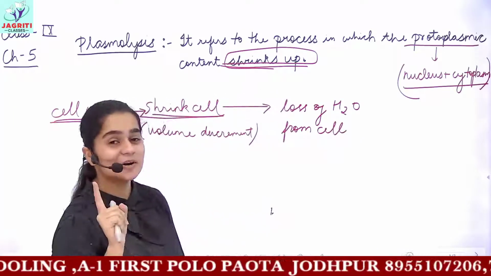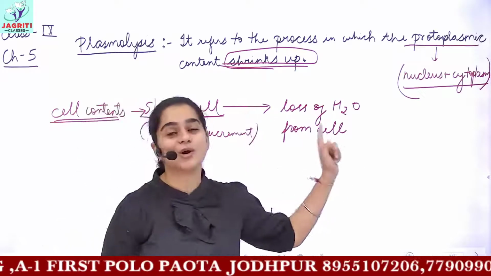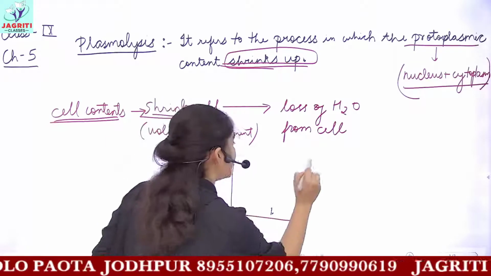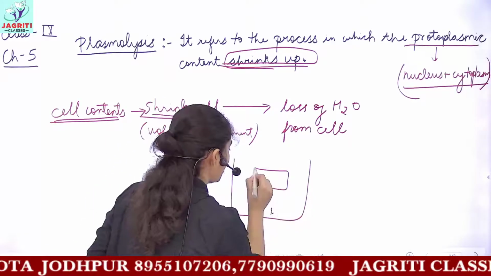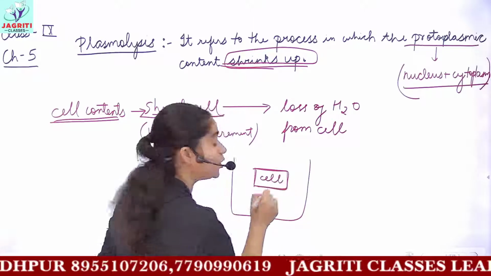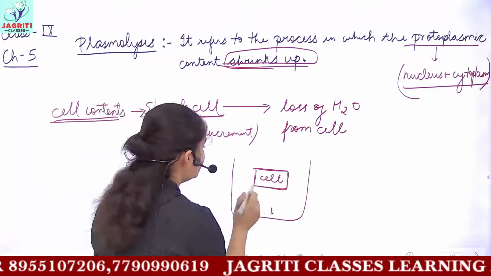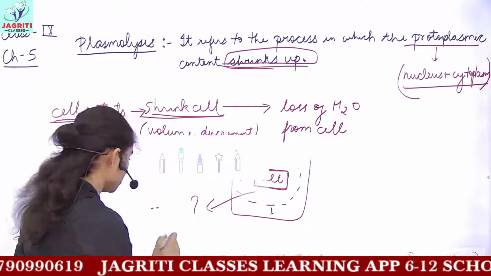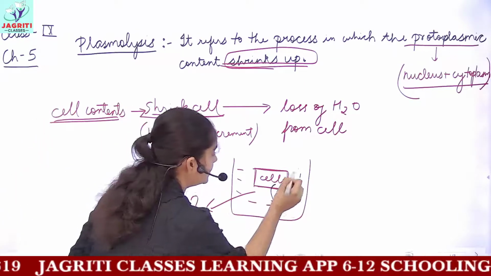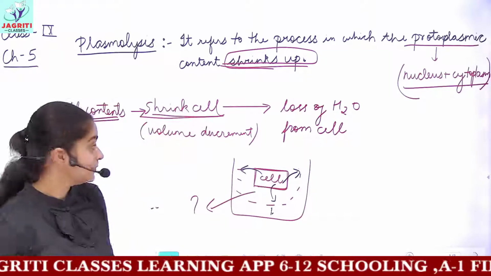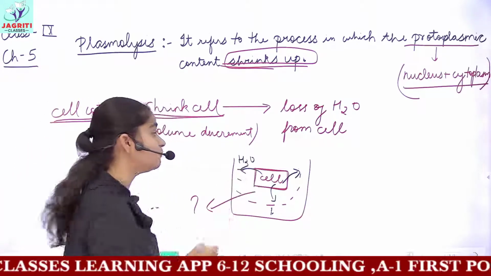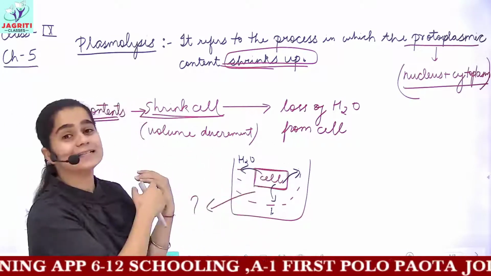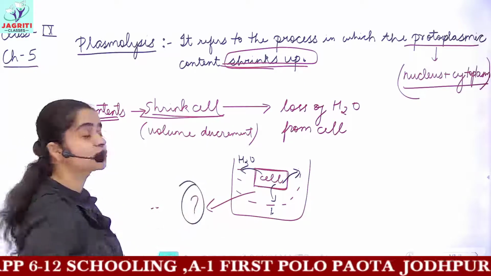And because I require the cell to lose all the solvent or water content present inside it, can you remember the diagram or diagrammatic representation from your previous class? Which type of solution should I take here if I want all the water content of the cell to move out? That is, if I want the direction of water to be towards the given solution and away from the cell, then what kind of solution should I take here?